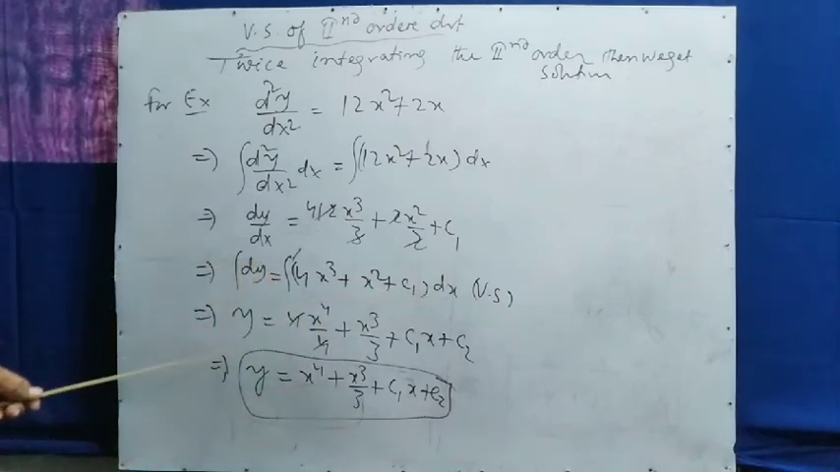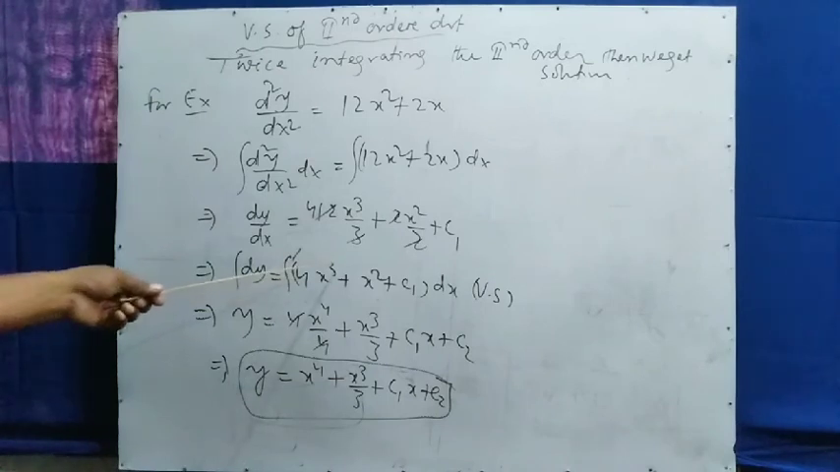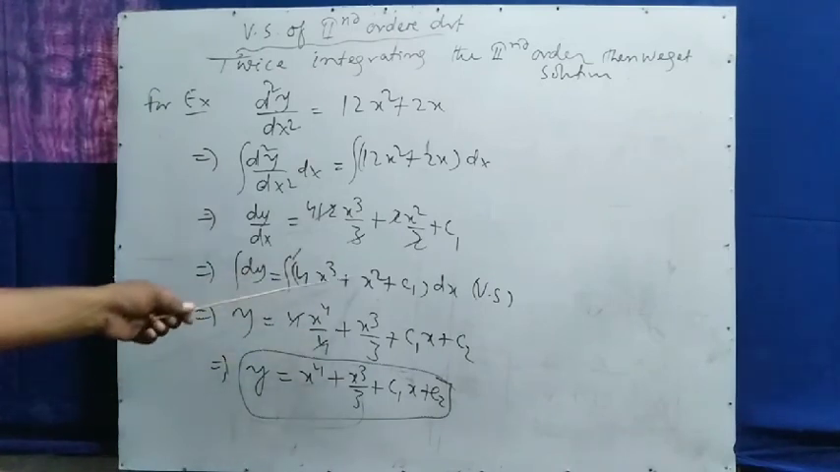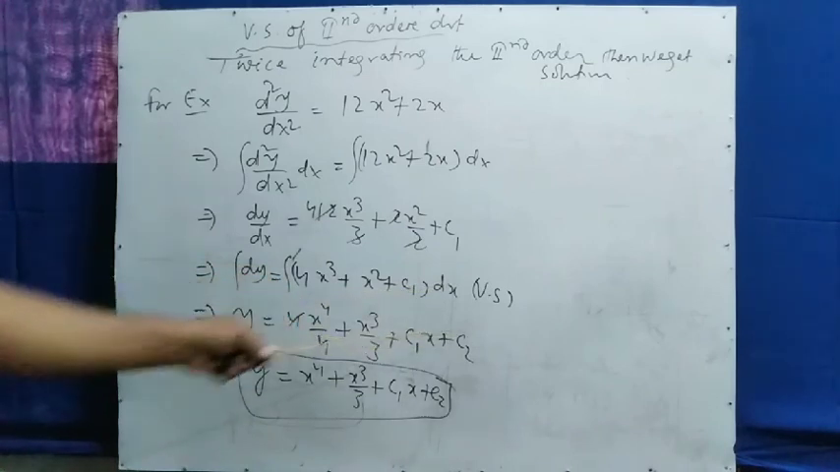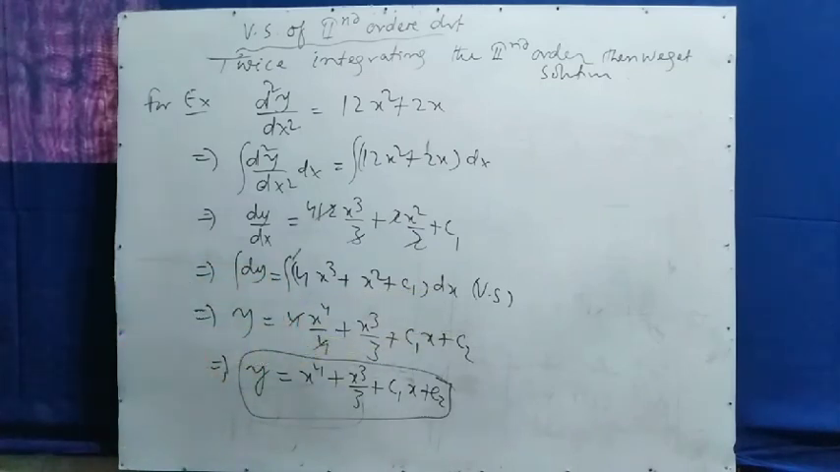So dy integration equal to y. Here integration of 4x cube equal to 4x fourth by 4, x cube by 3, c1 dx means c1x plus c2. Remember there are two constants used in this case. Very important. You have to note how many constants are used. There are two constants used in the solution of the second order differential equation.